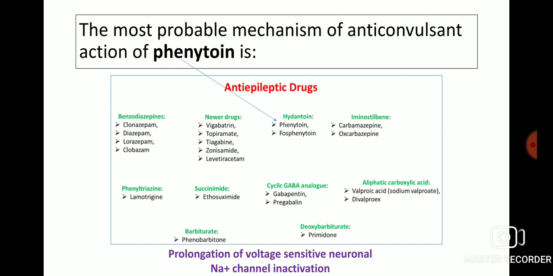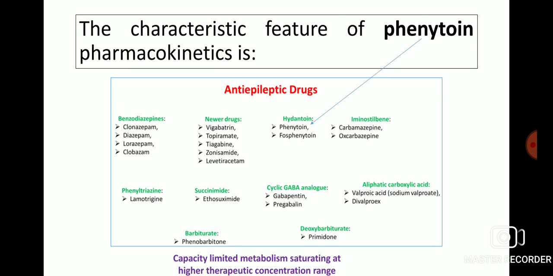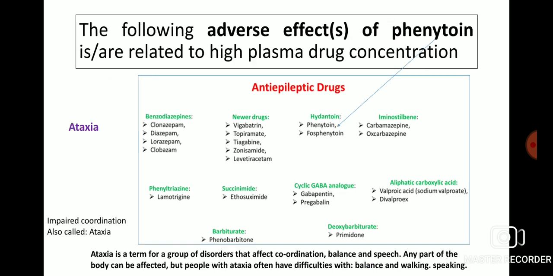The most probable mechanism of anticonvulsant action of phenytoin is prolongation of voltage sensitive neuronal sodium channel inactivation. So, phenytoin comes under the class of hydantoin anti-epileptic drugs. The characteristic feature of phenytoin pharmacokinetics is capacity limited metabolism saturating at higher therapeutic concentration range. So, phenytoin comes under the hydantoin anti-epileptic drug.